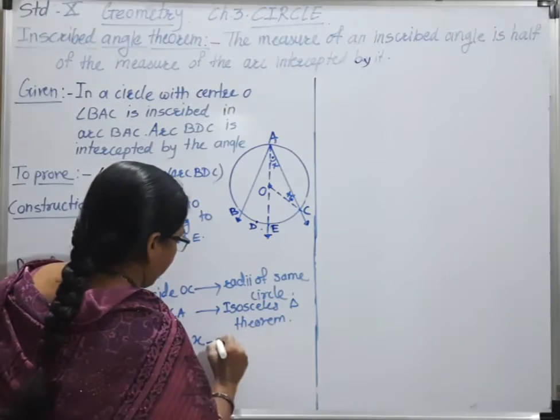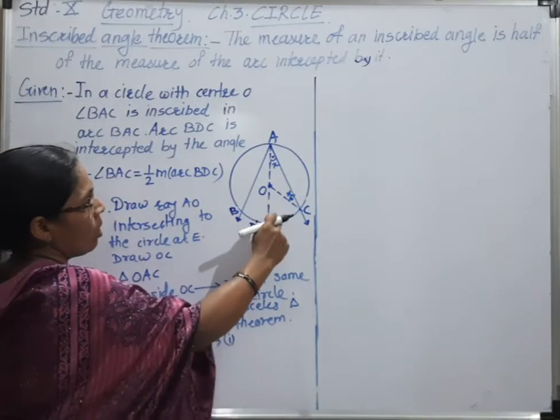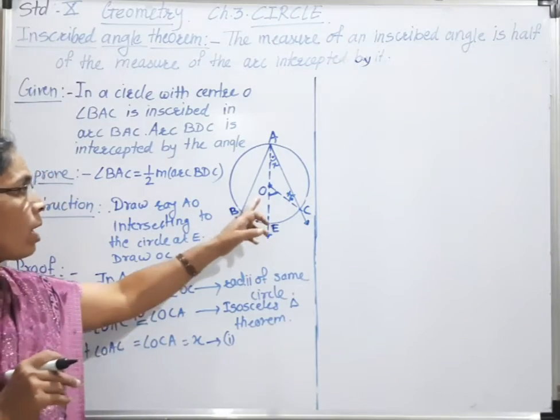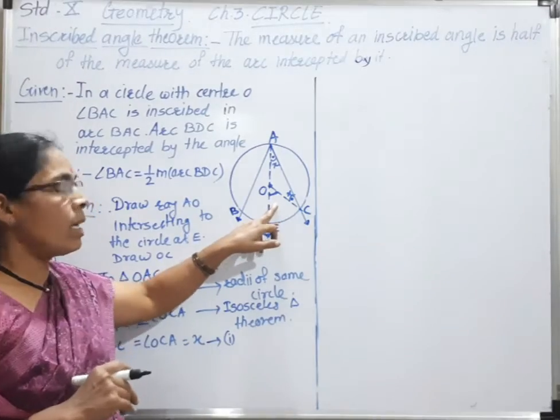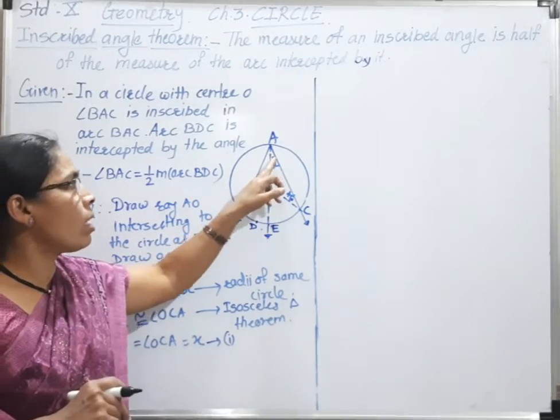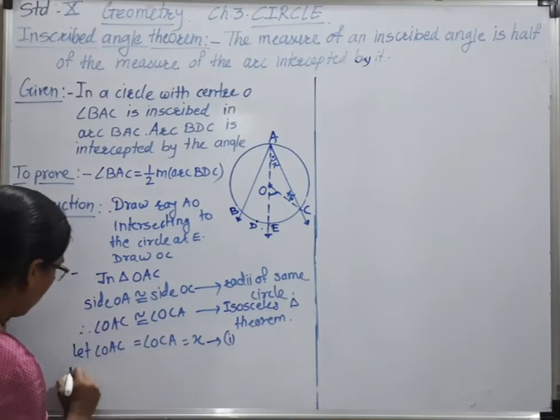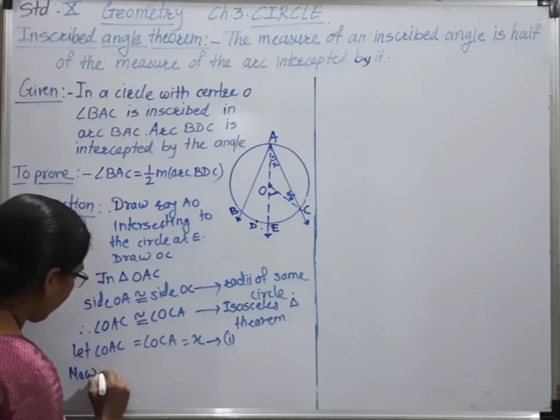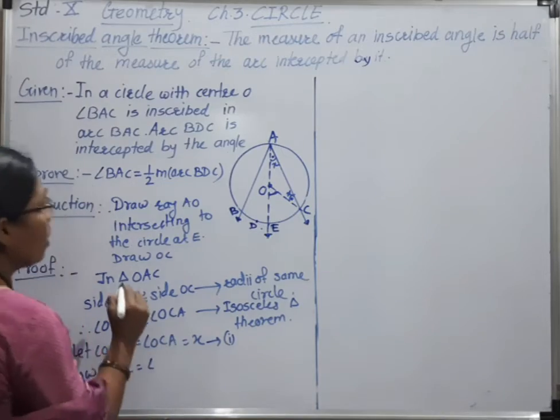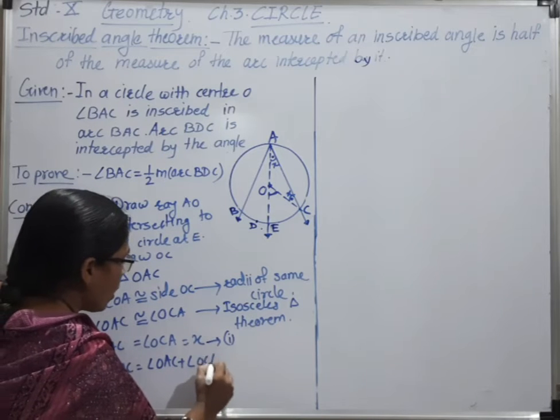Now here angle COE or EOC is the exterior angle of triangle OAC, and as we know, the measure of the exterior angle of a triangle is the sum of the remote interior angles. Therefore angle EOC is equal to angle OAC plus angle OCA.